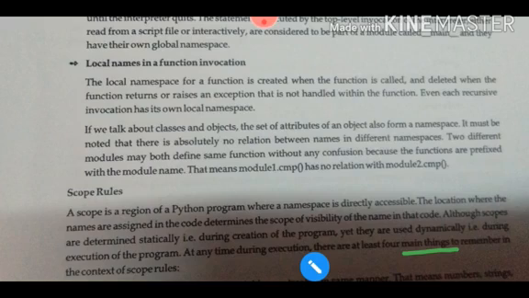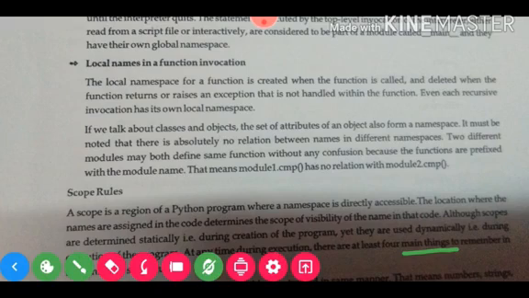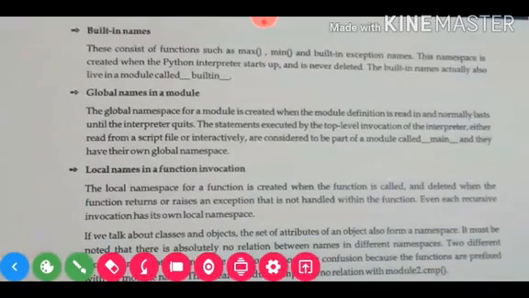This lesson discussed how to use local variables, then scope rules, global names, and built-in names.